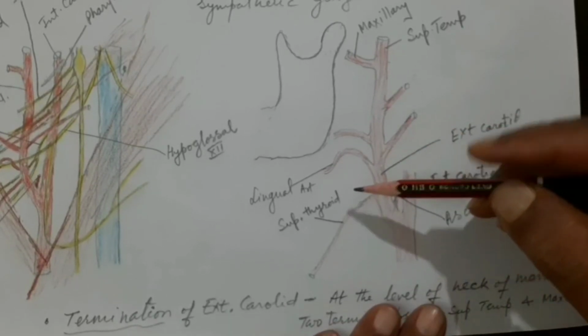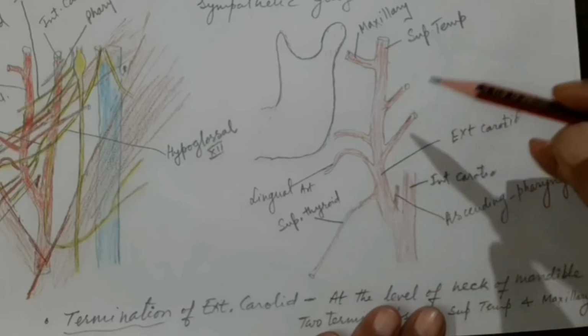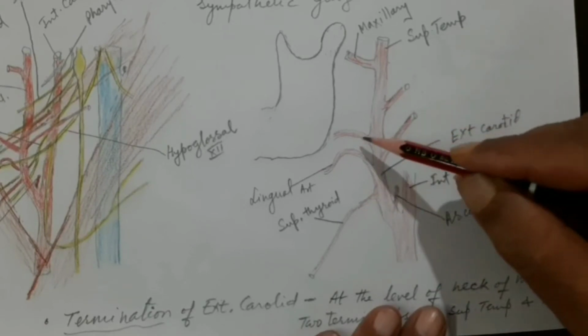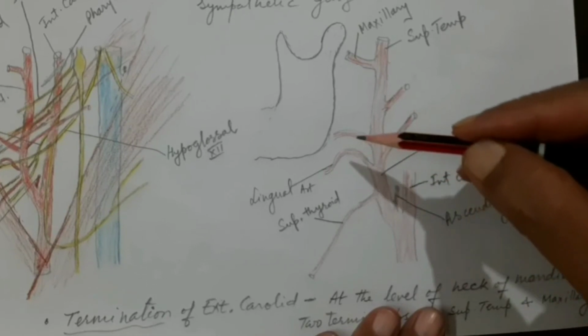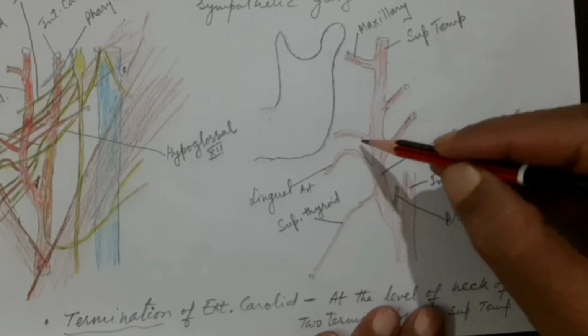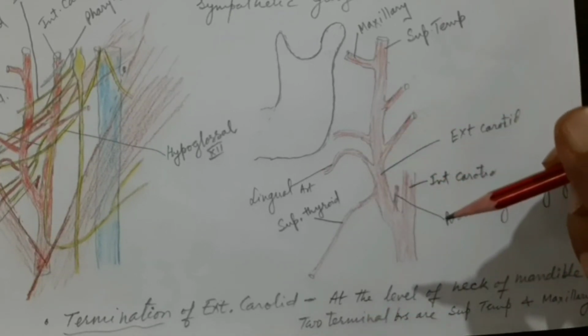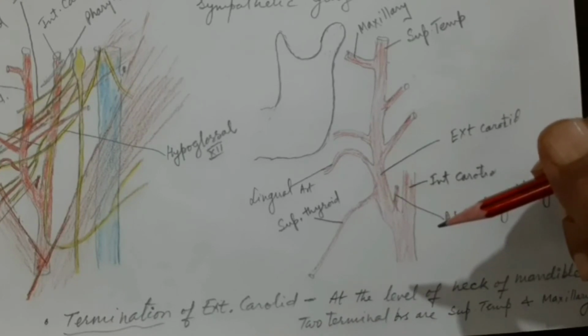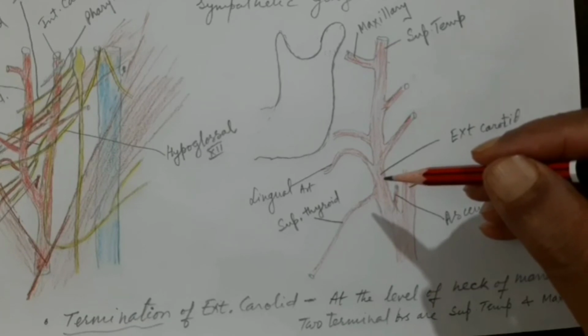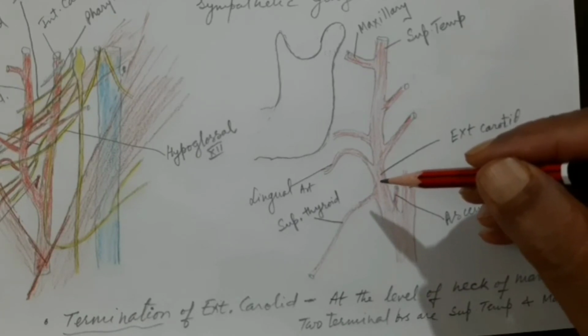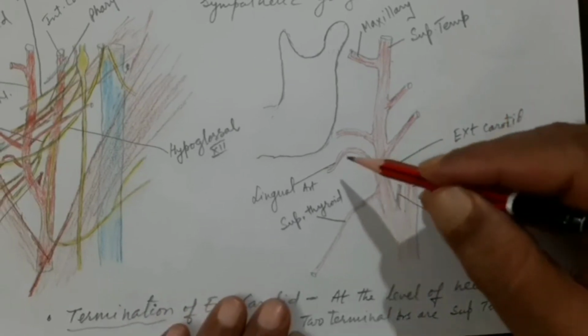Okay, loop-like structure. Then the fourth branch is just situated above it, and this is called the facial artery. We have already seen in the previous videos that this facial artery will go into the face.